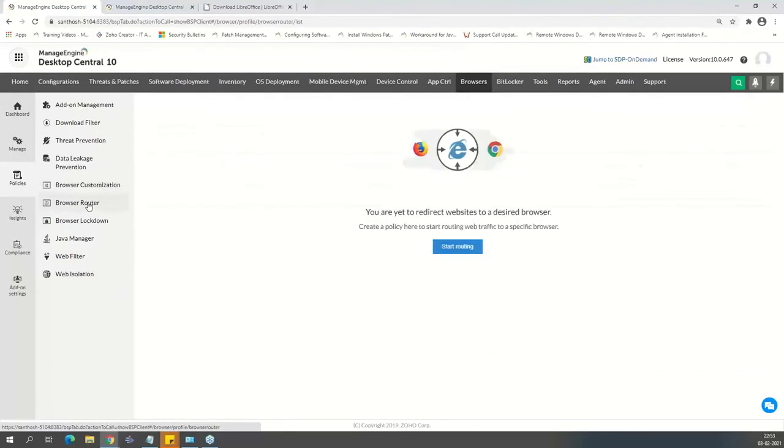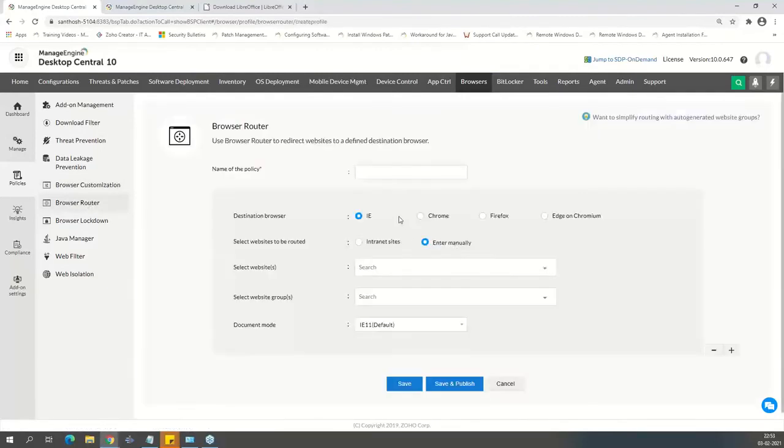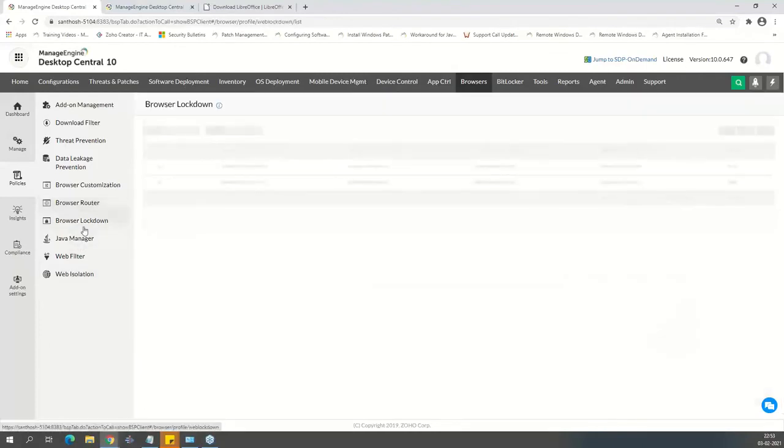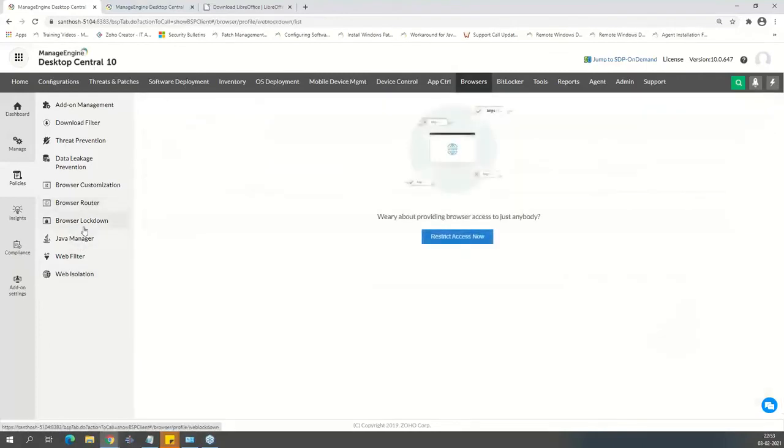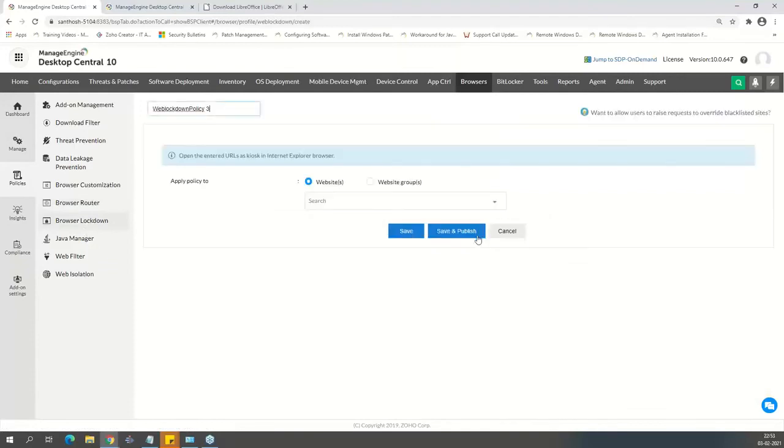Apart from that, you have browser router. Now, I can say which application should run on which browser, right? If you have an in-house application that requires an IE browser or a Chrome browser, I can go ahead and route them. It could be all intranet sites, a specific group of websites, or specific sites alone. If you would like to route them to the correct browser, I can use this router policy. Lockdown is like putting them on a kiosk mode, right? Let's see that.